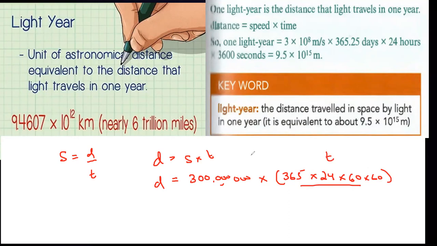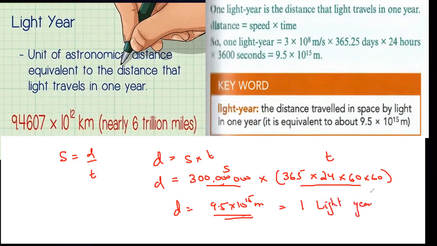This will be the time in seconds, and this is the speed in meters per second. When we multiply, this gives us about 9.5 into 10 to the power 15 meters. So this distance, 9.5 exponent 15 meters, is known as 1 light year.